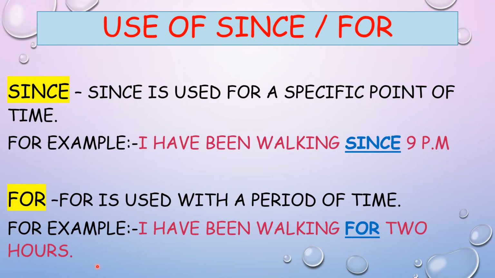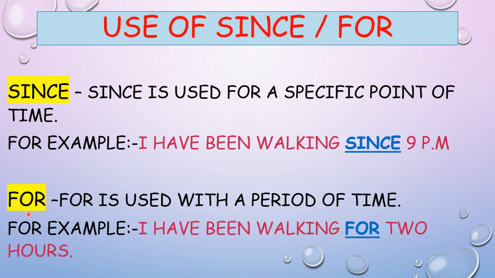In this tense, to refer to the time, two important words are usually used. One is since and the other is for. Let us see where since is used and where for is used. So since is used for a specific point of time. For example, I have been walking since 9 p.m. So 9 p.m. is a specific point of time. That is why since is used here.